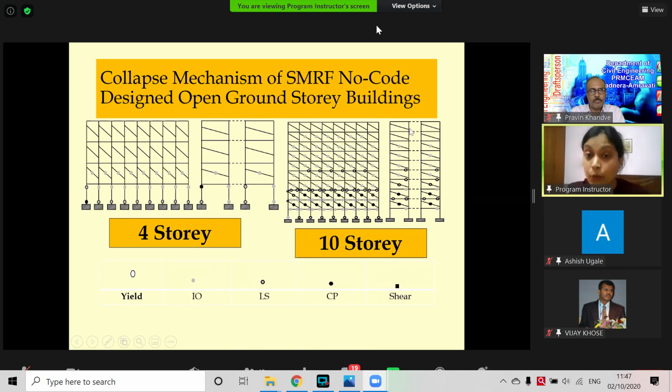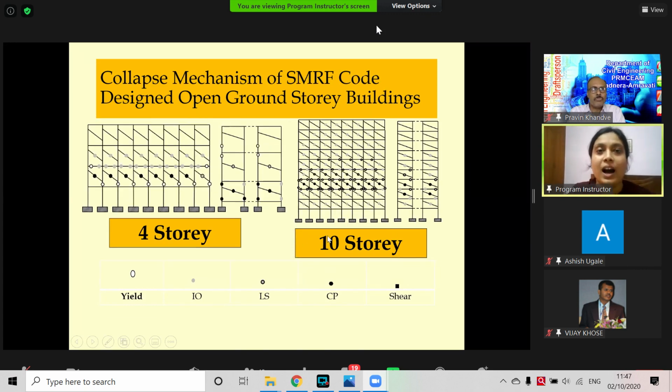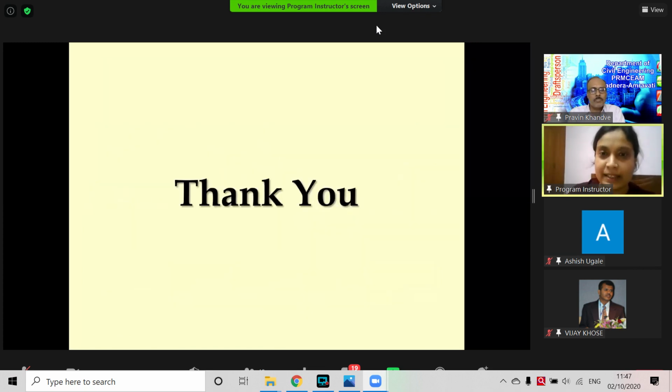But when we do it with the open ground story clause of the IS 1893 2002 version, we can improve the failure mechanism, and that is why the performance has also improved, which is quite comparable with the uniformly infill frame buildings.